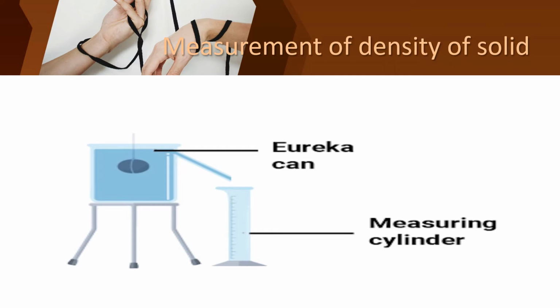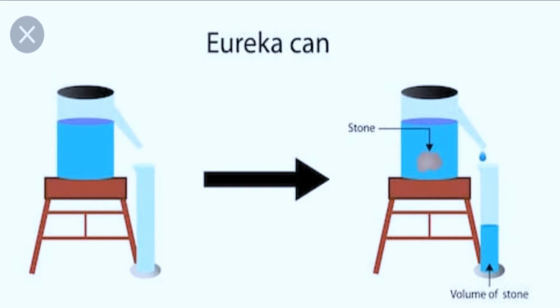We are going to measure the density of the solid using this Eureka can. See the first image, there is a Eureka can filled with water. As it is said in the activity, we are filling 50 milliliter of water in the Eureka can. Then only it will be below the level of that spout. And we are keeping a measuring cylinder nearby.